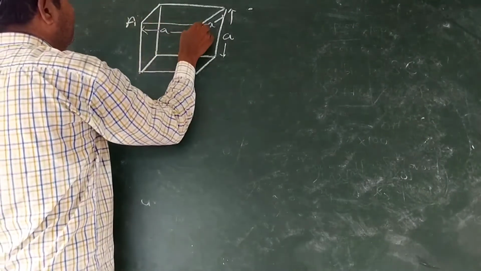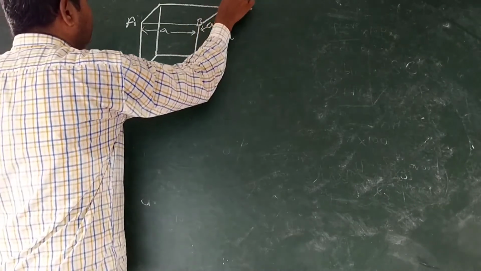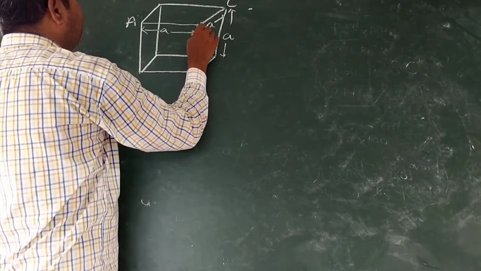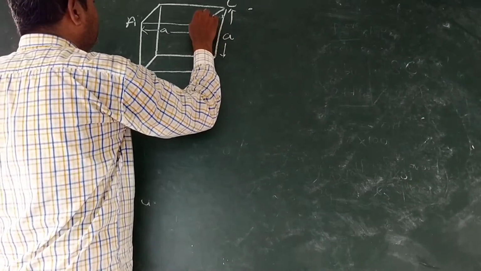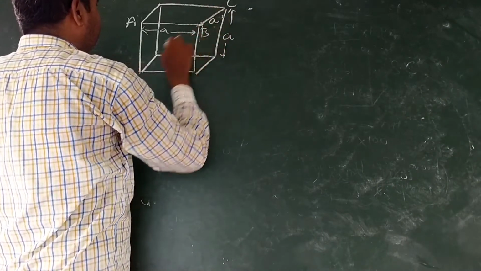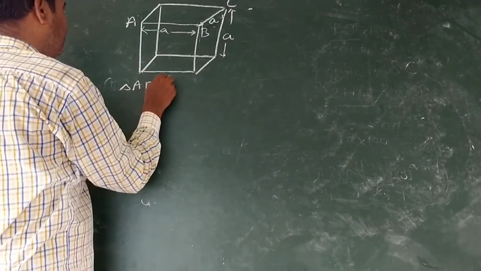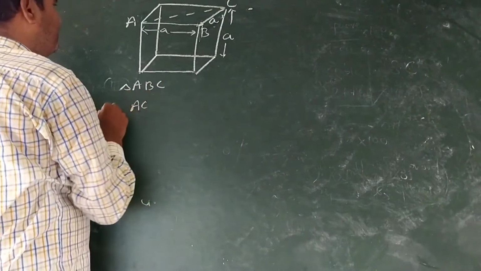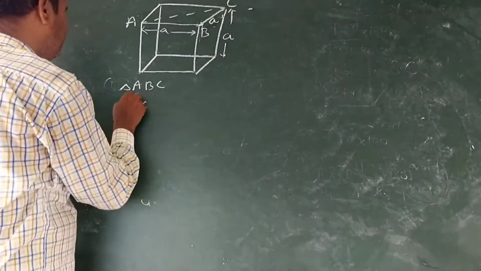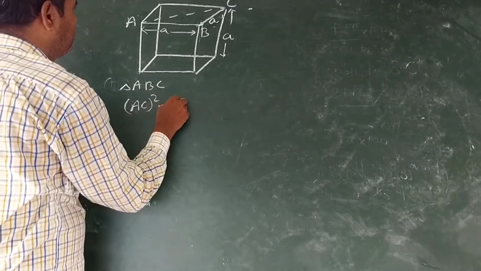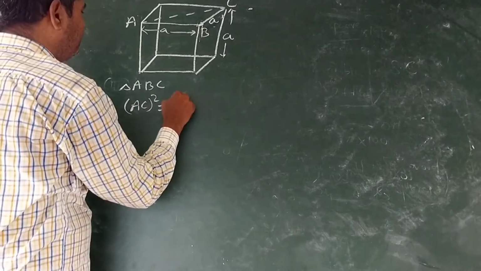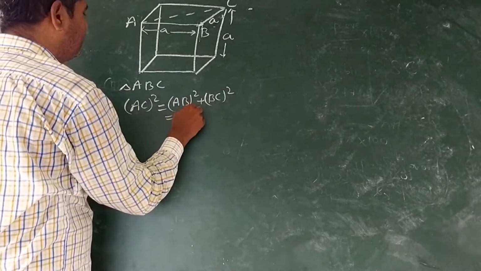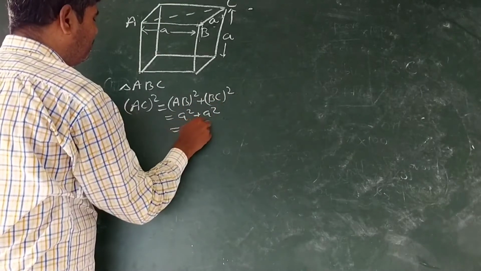Let the vertices be A, B, C. In triangle ABC, by Pythagorean theorem, AC square is equal to AB square plus BC square, a square plus a square, 2a square.